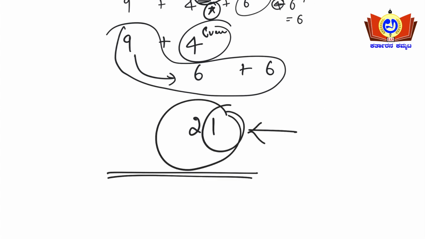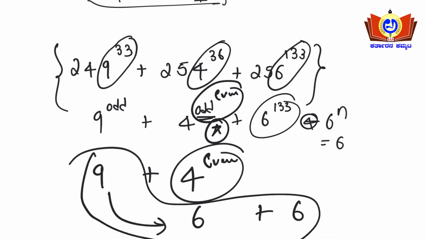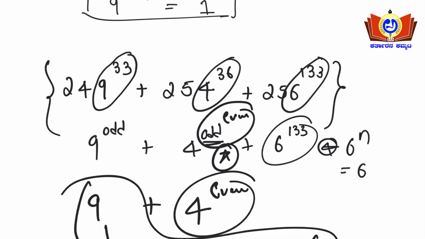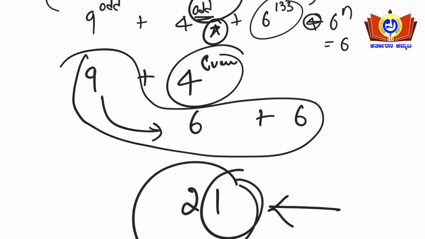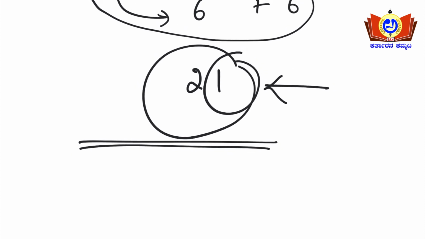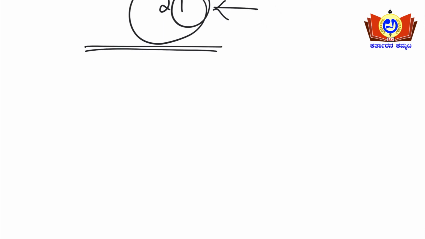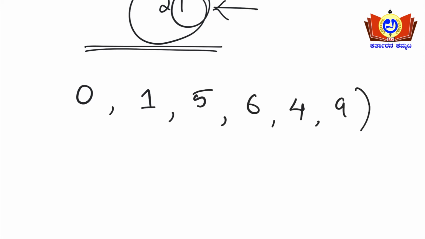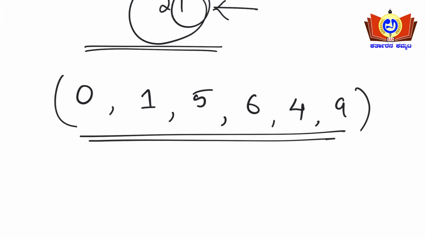After solving this problem, 249 to the power of 33 plus 254 to the power of 36 plus 256 to the power of 133, in the final solution the unit digit 1 will be the answer here. See friends, till now what we solved is how to get the unit digit if the number ends with 0, 1, 5, 6, 4, or 9. These are the conditions we solved here.